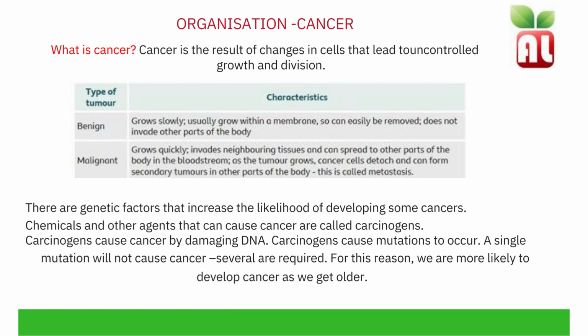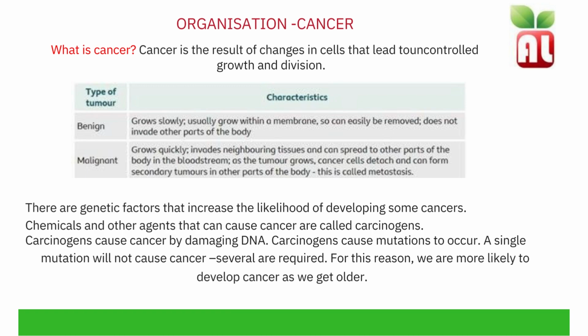Whereas malignant tumours grow quickly. They invade neighbouring tissues and can spread to other parts of the body through the bloodstream. As the tumour grows, cancer cells detach and can form secondary tumours in other parts of the body. This is called metastasis. There are genetic factors that increase the likelihood of developing some cancers.